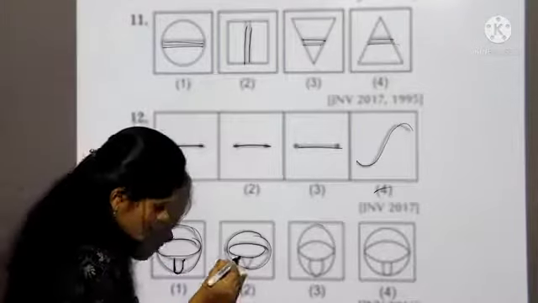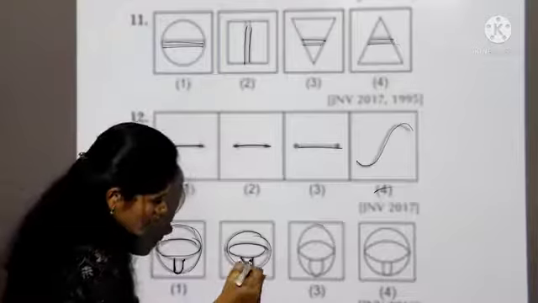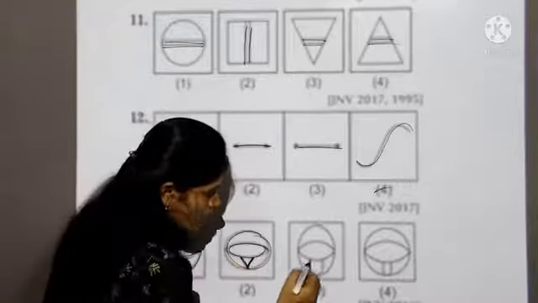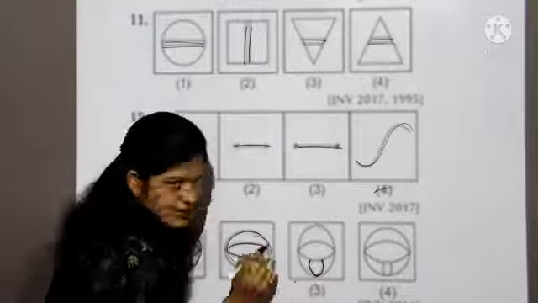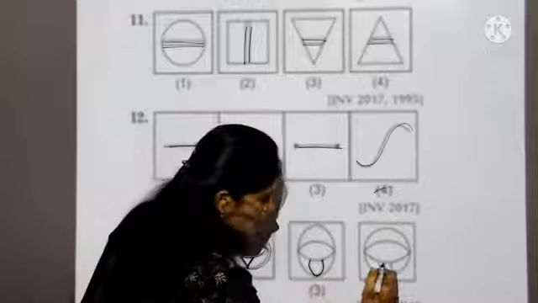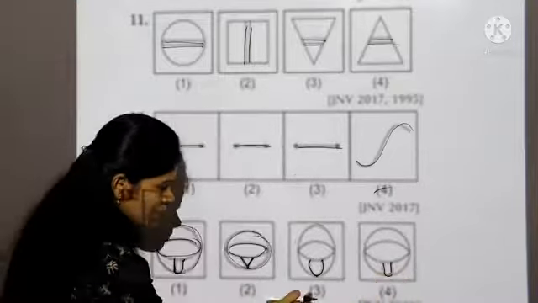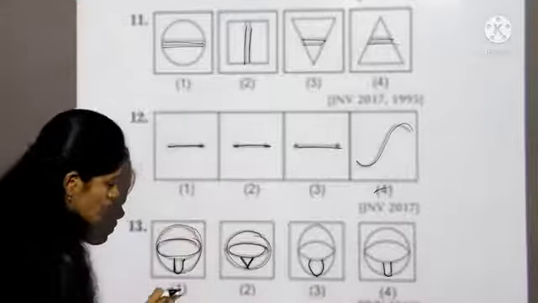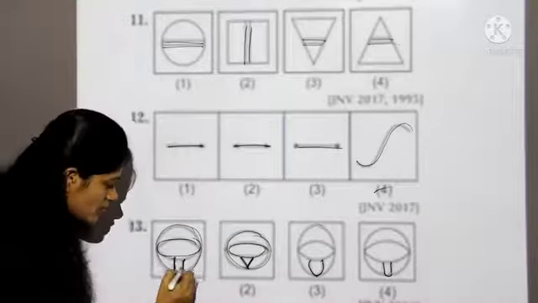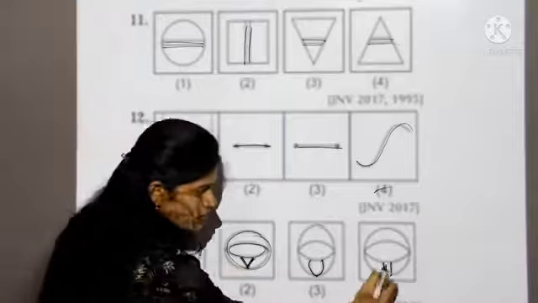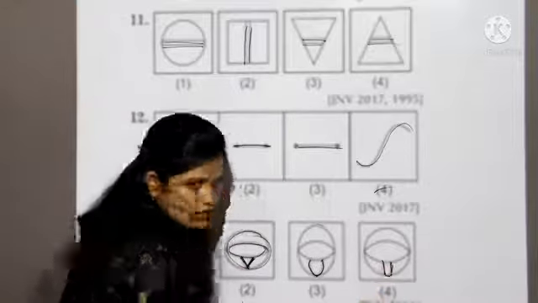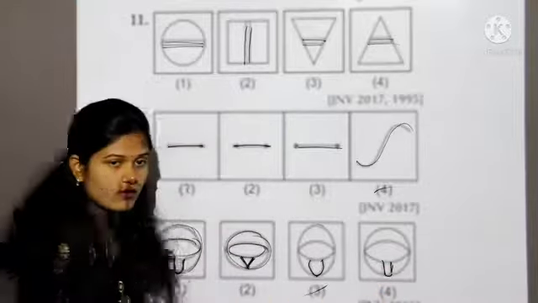In second box, two straight lines here. In third box, there is no straight line, only curved shape here. In fourth box, these two straight lines, little curve, means except 3, remaining boxes are having two straight lines. See here, first box, second box, this fourth box. So our answer is third one.